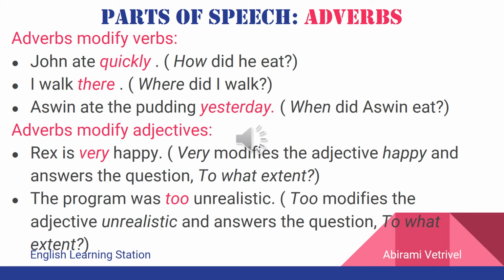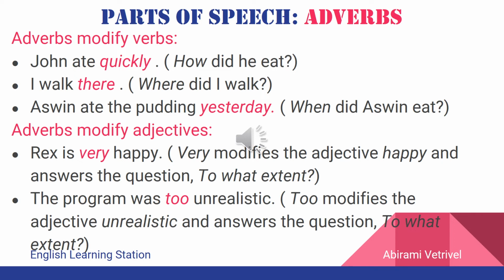Let us learn how adverbs modify verbs from these examples. John ate quickly. Here, the verb is ate. How did John eat? John ate quickly. So the word that modifies the verb ate is quickly.